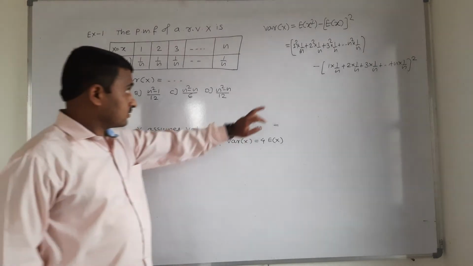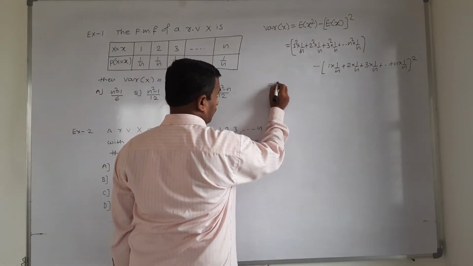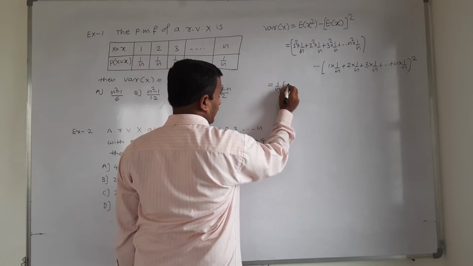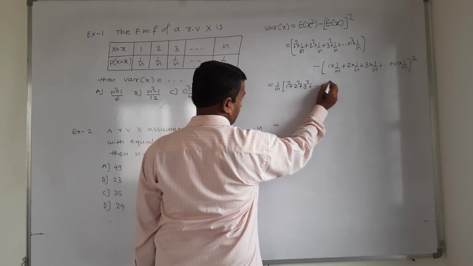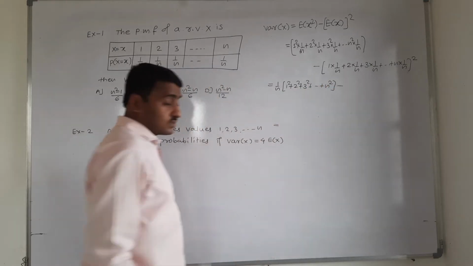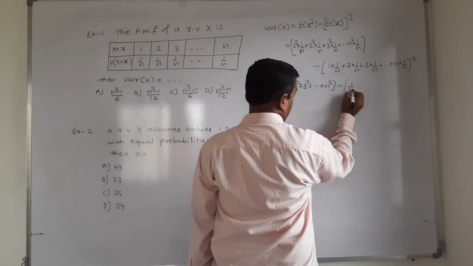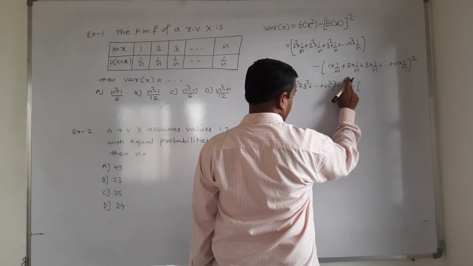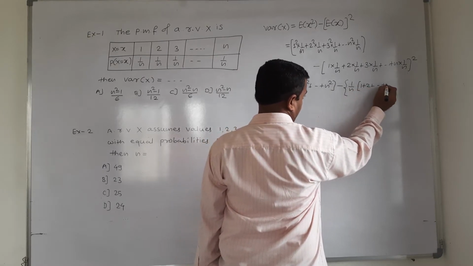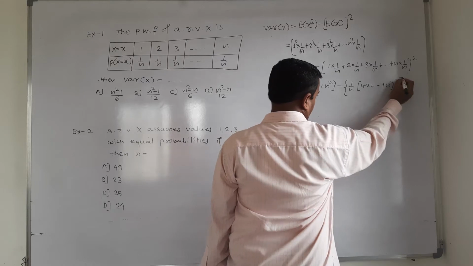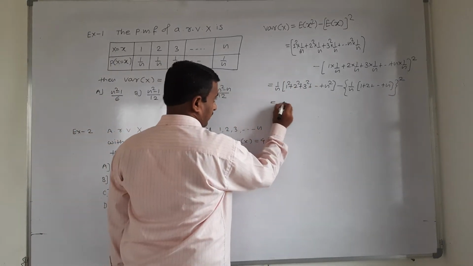Now I write this, take 1 by n out, inside 1 square, 2 square and 3 square plus up to n square, minus second bracket, I write 1 by n out, inside the curly bracket 1 plus 2 plus and so on plus n, curly bracket square.